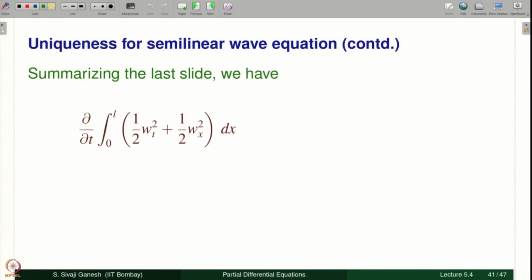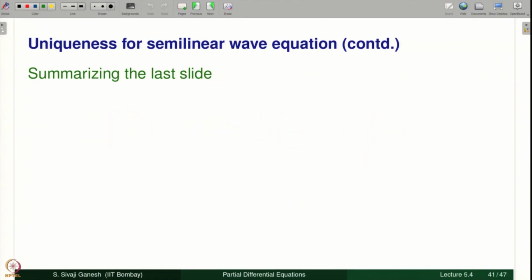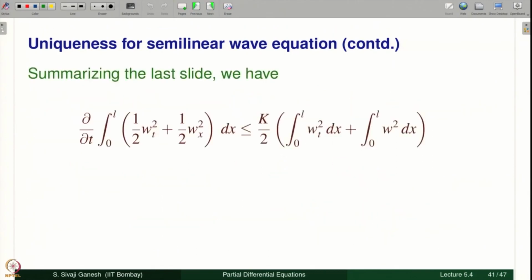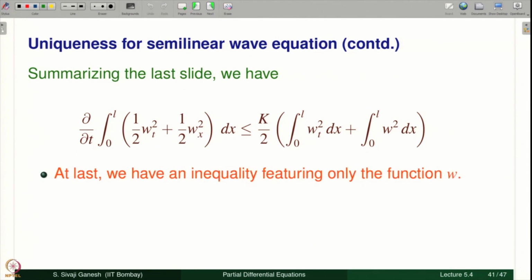Now summarizing, this is the LHS, and on the RHS one term was this, the second term gave rise to Wt square and W square. Wt square I have mixed with this Wt square. So W square will be the new term that you will see now. At last we have an inequality featuring the function W and its derivatives, but the problem here is that on the left hand side you have Wt, Wx, and on the right hand side you have Wt and W.